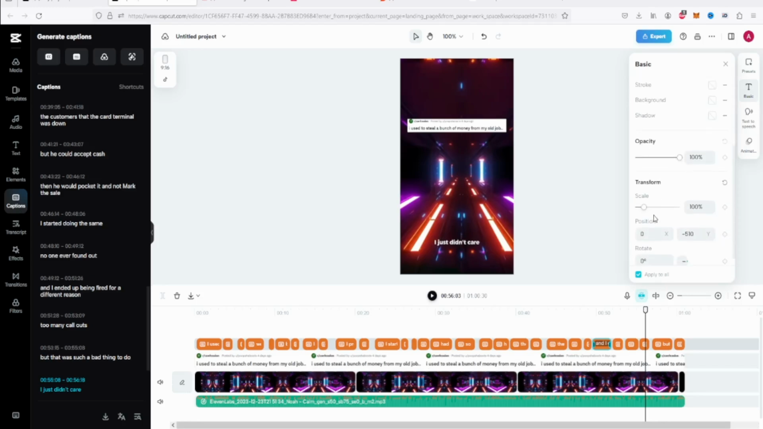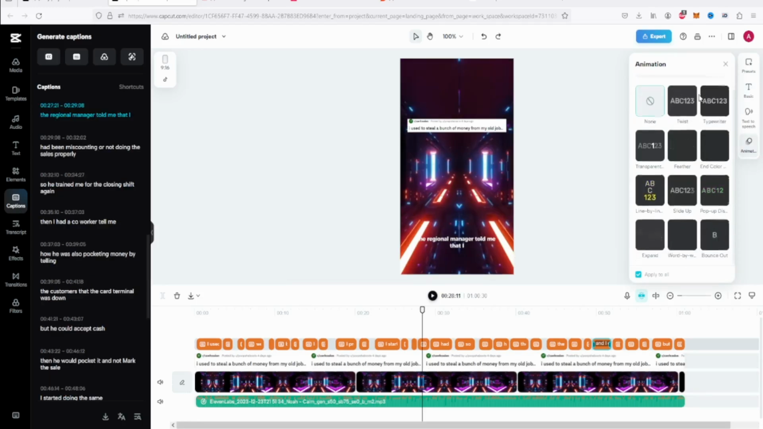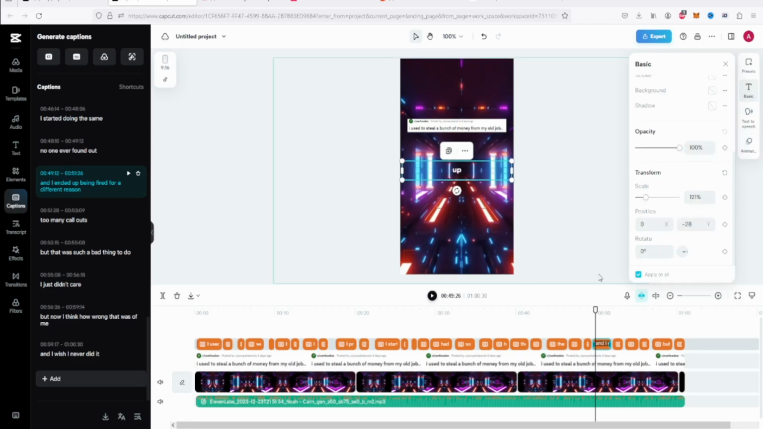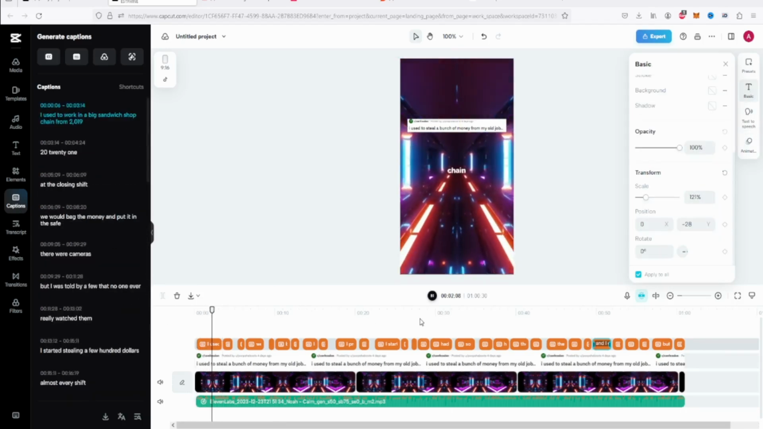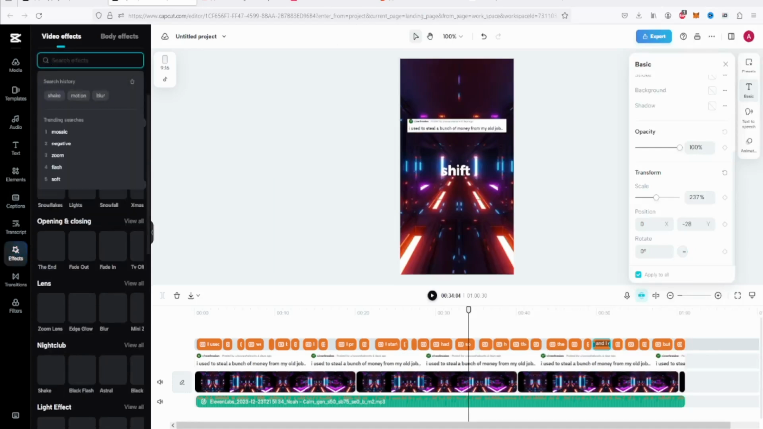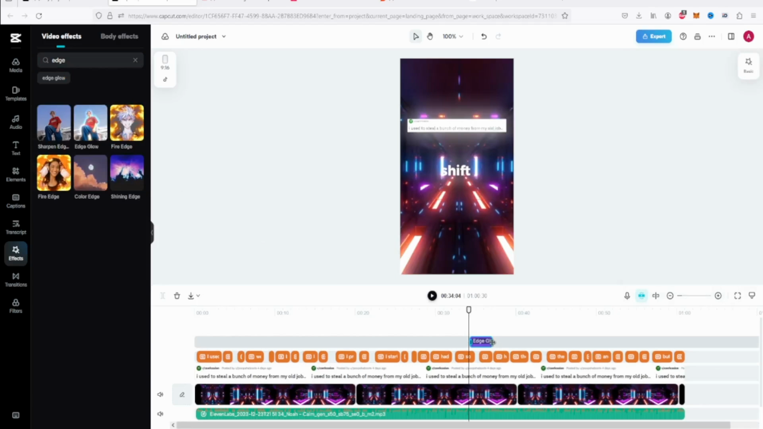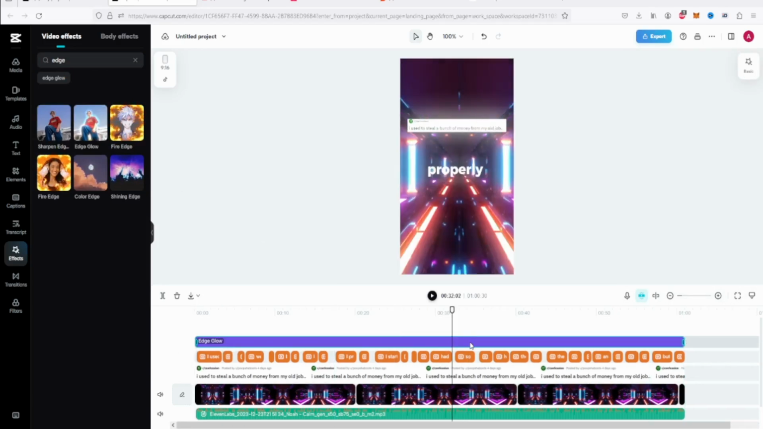Once it is ready, we want captions to come word by word. And go to Animations and select the bounce out animation from here. Now move the text to center. Now let's add some edge glow to make the video look better. Go to Effects and search for Edge Glow. Place it above the video and make it full length. Set the adjustment around 4.